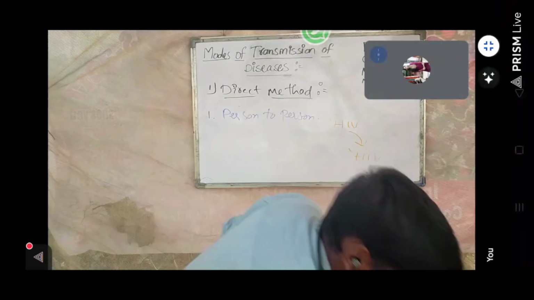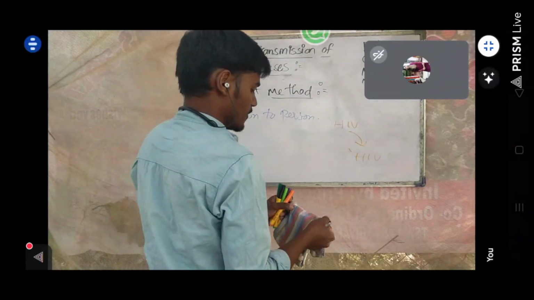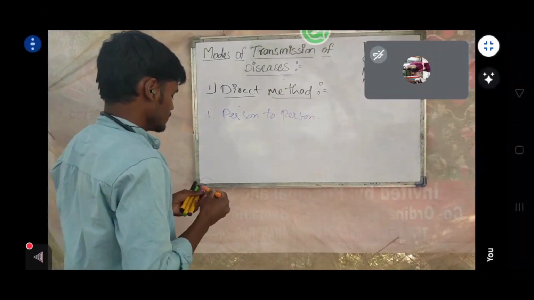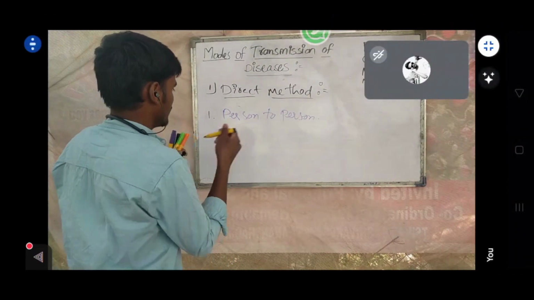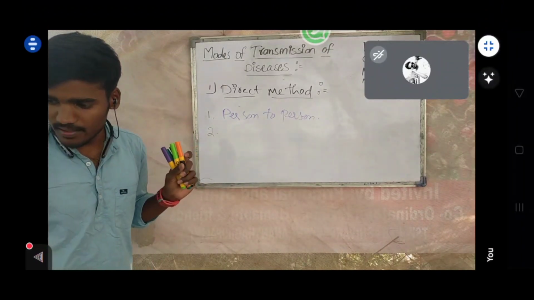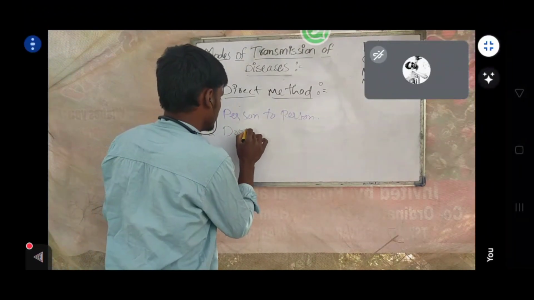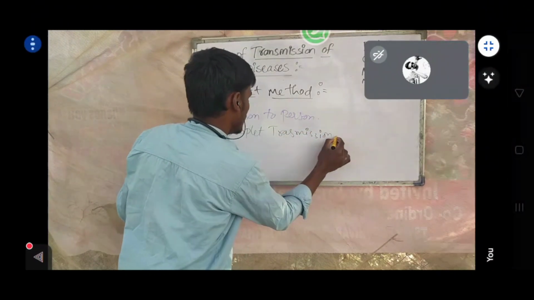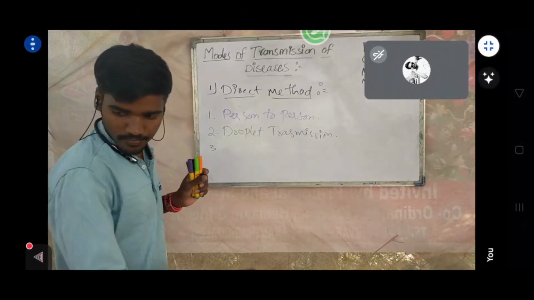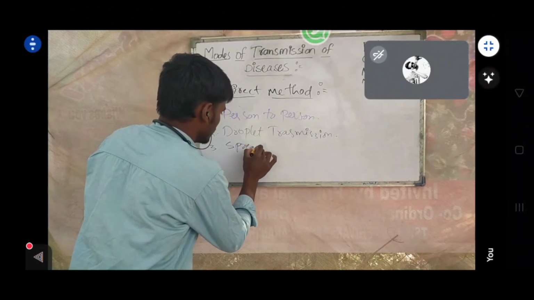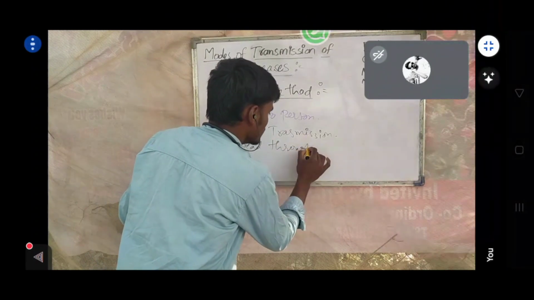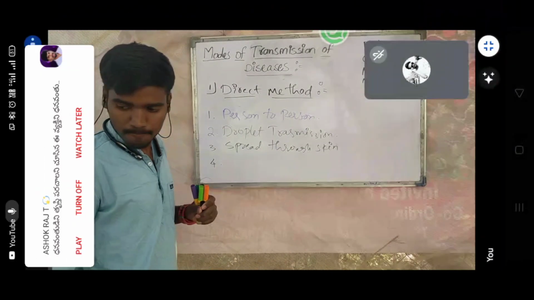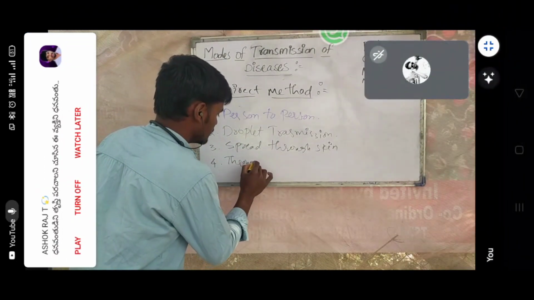This type of transmission is called direct person to person, right? The second one is droplet transmission, the third one is spread through skin, and the fourth one is through blood.